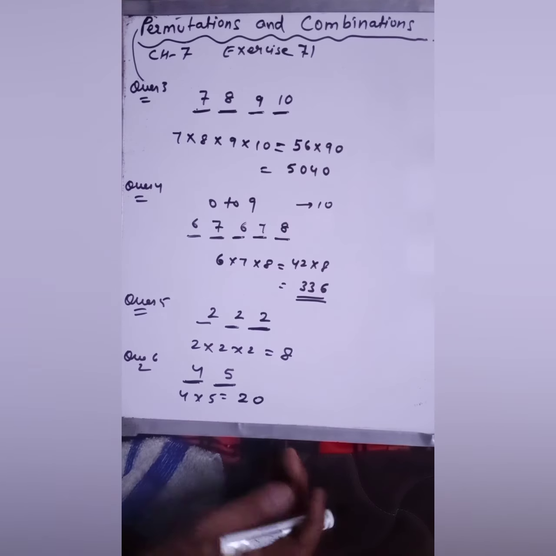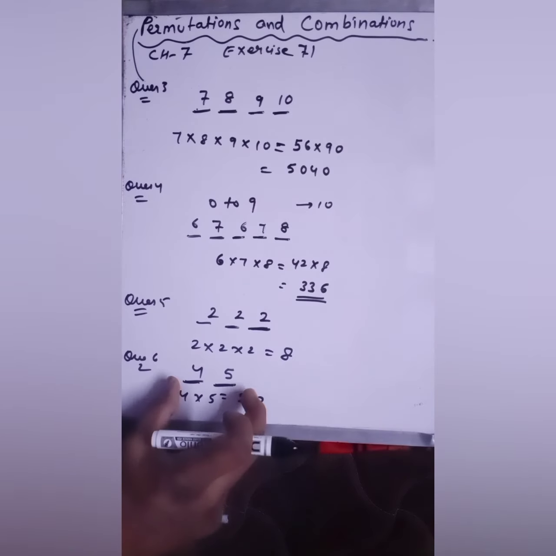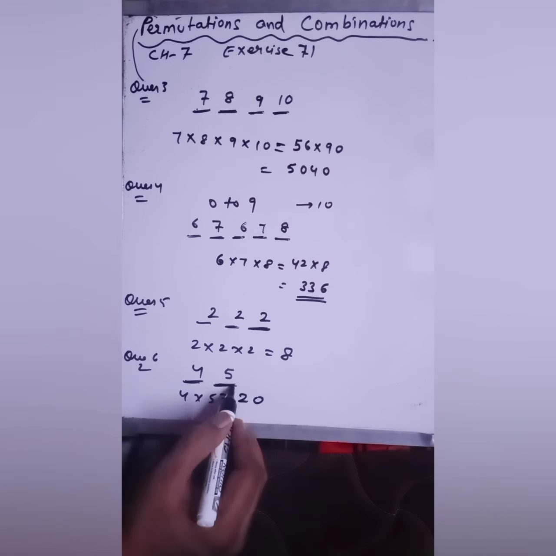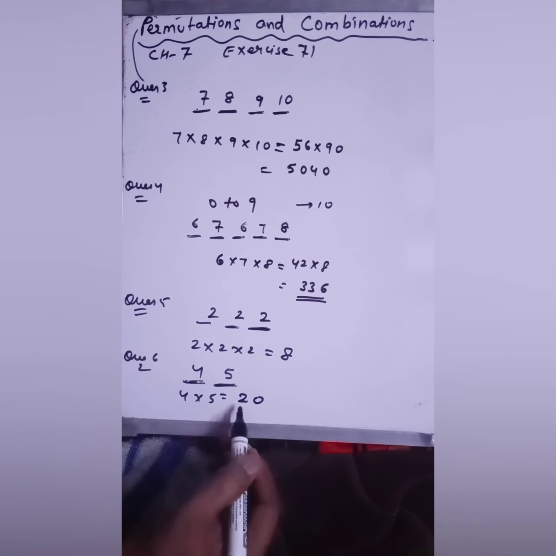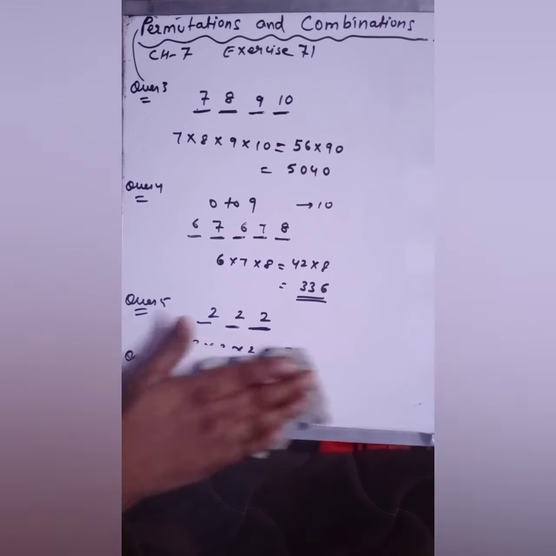Are you getting my points? Because you have a total 5 choices, and you have to arrange like this. For first flag you have 5 choices. For second flag you have 4 choices. So 4 into 5, that will be 20. So 20 is the final answer. Got it? So this is how you can solve your question number 6.